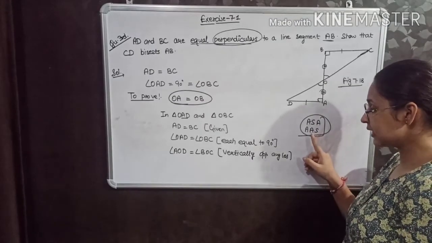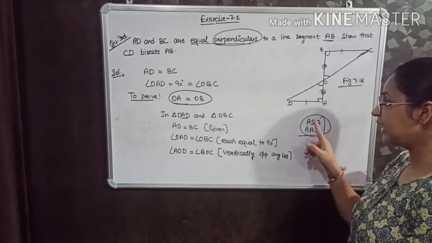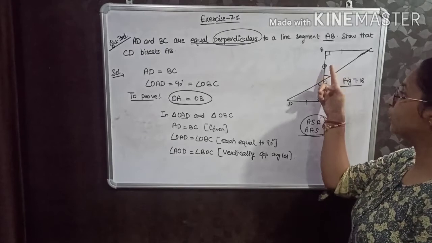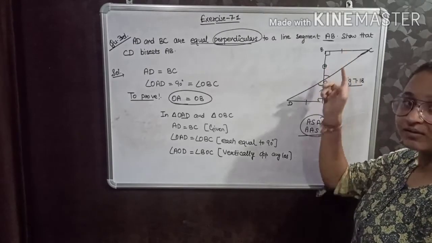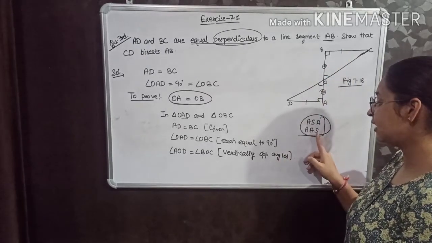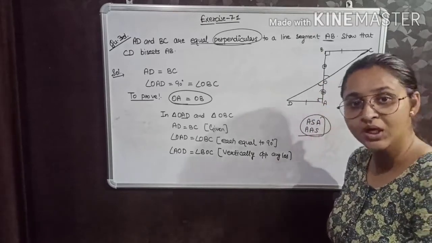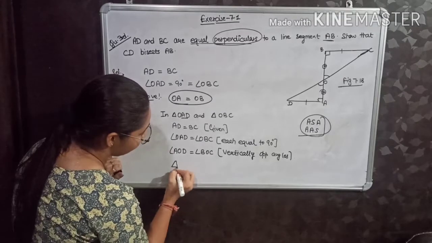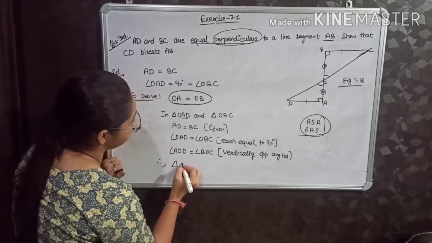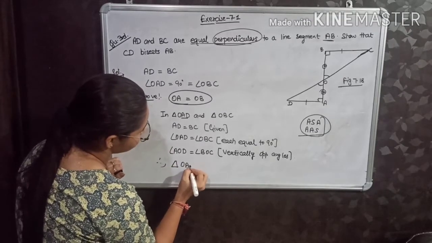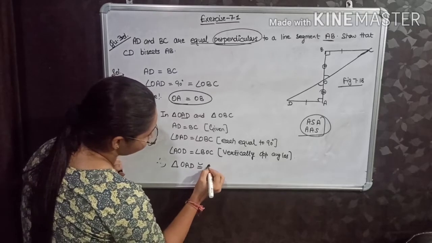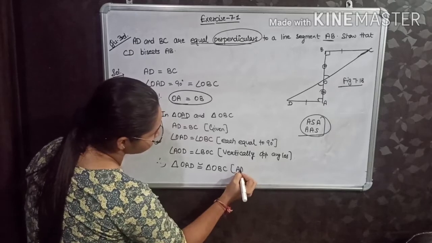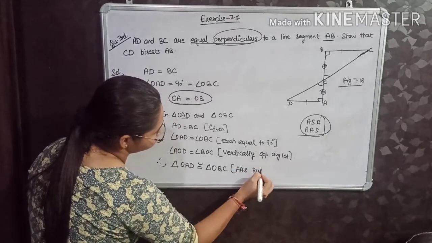So by AAS, that is, two angles and any side of a triangle are equal to two angles and any side of another triangle, then by AAS these two triangles will be congruent. So here the AAS rule will be applied and I can write: therefore triangle OAD is congruent to triangle OBC, and the reason is the AAS congruency rule.